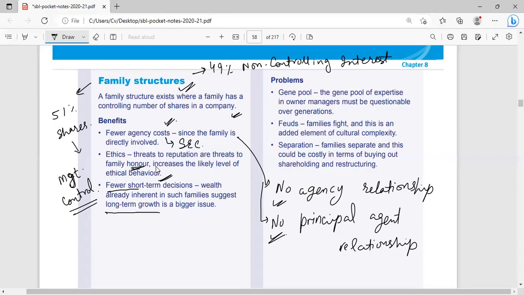They have private individuals, institutional investors, and a number of individuals who have limited shareholding.